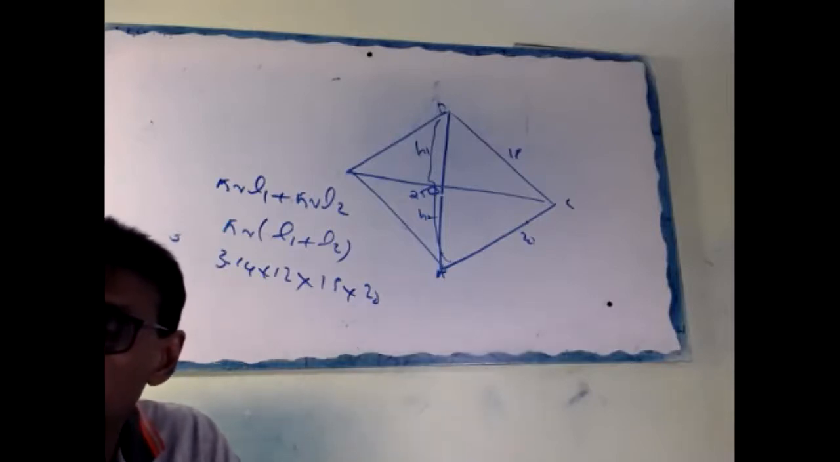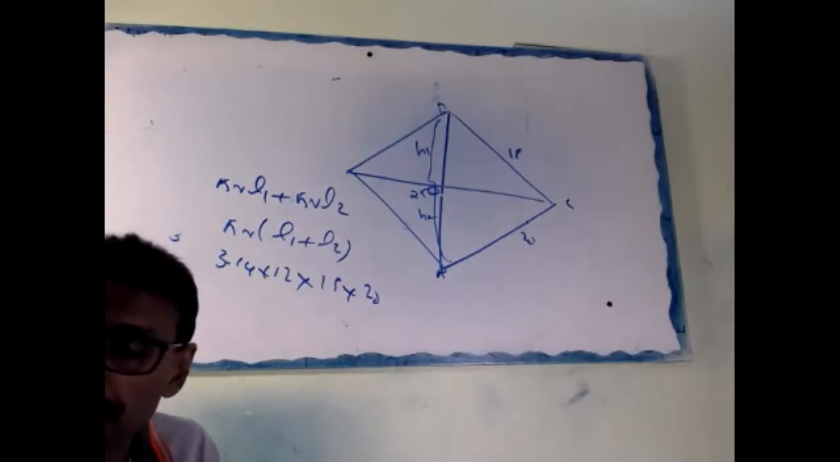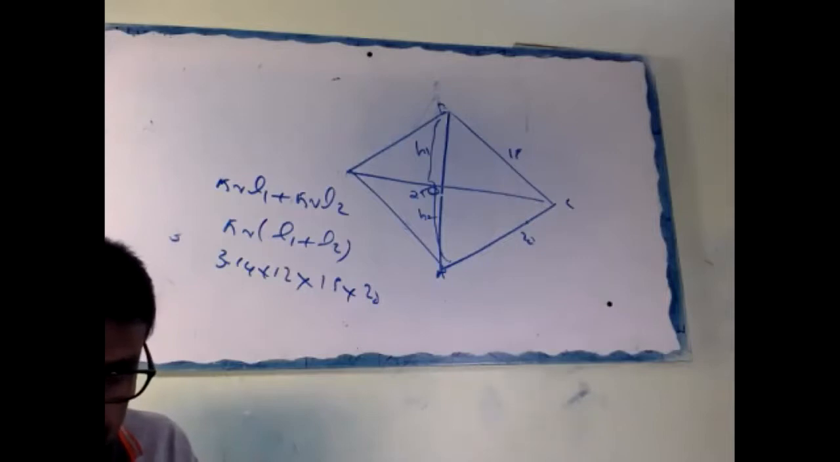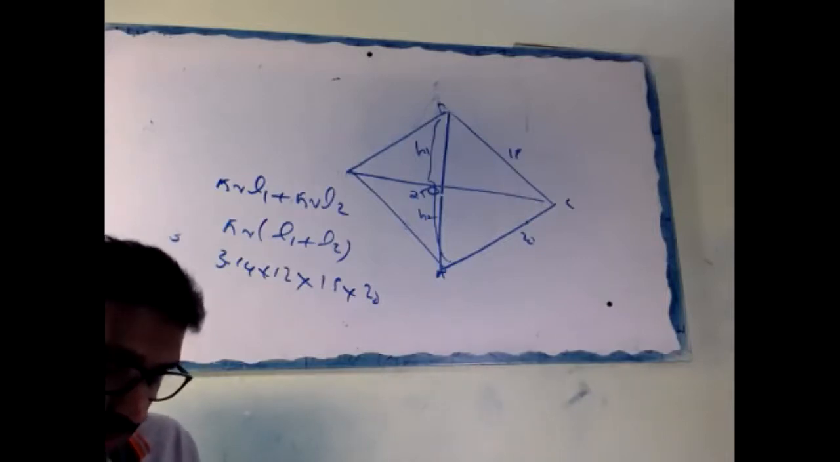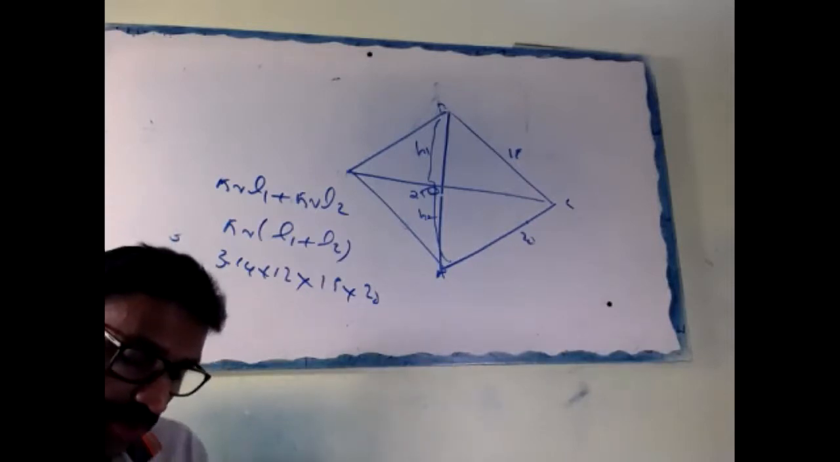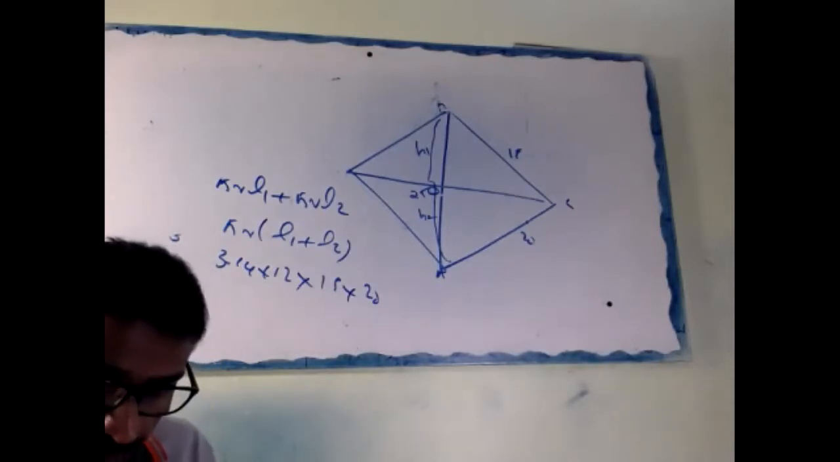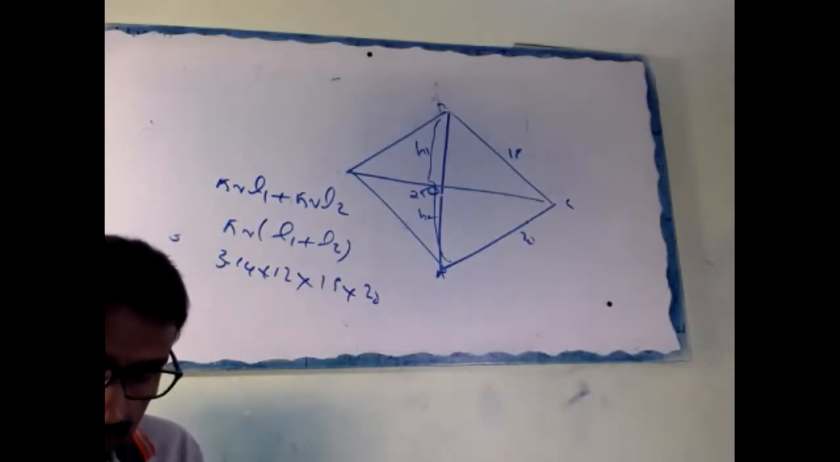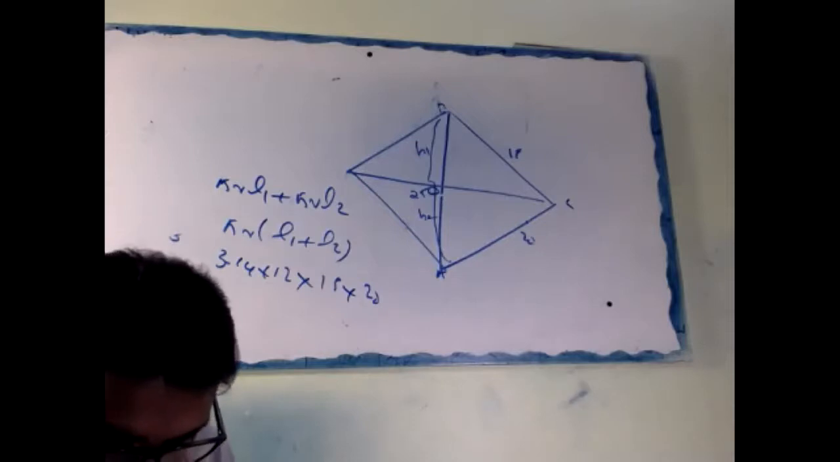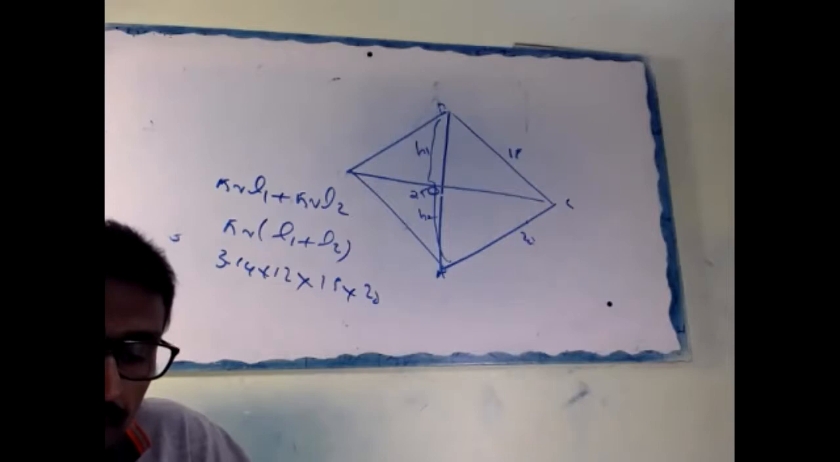Okay. Question again. There are two spheres of the same metal weighing 1 kg and 7 kg. The radius of the smaller one is 3 centimeter. The two spheres are melted and form a single sphere. Find the diameter of the new sphere.